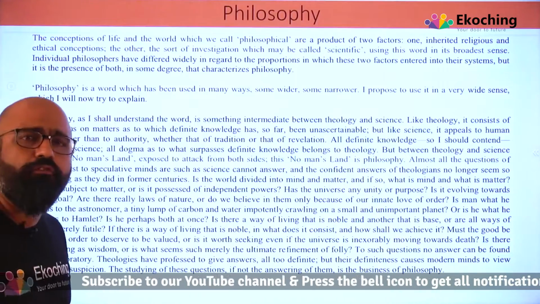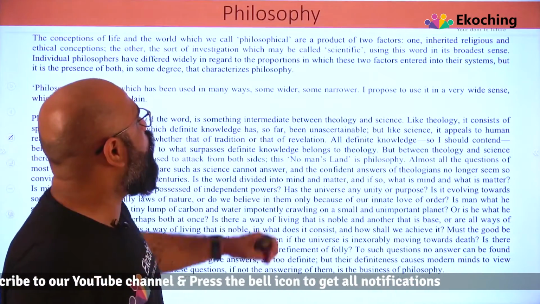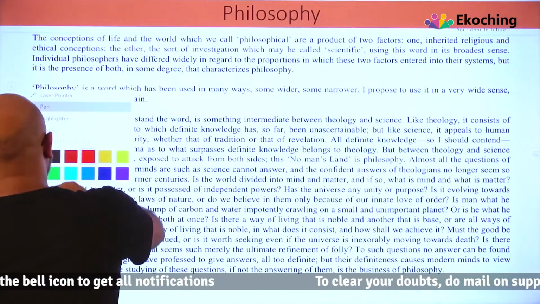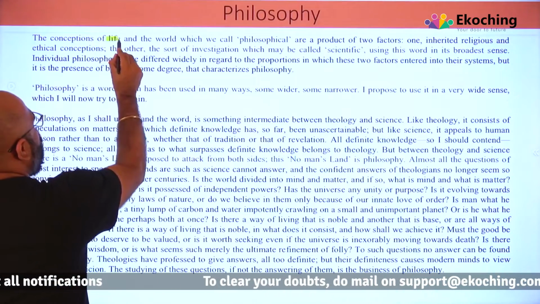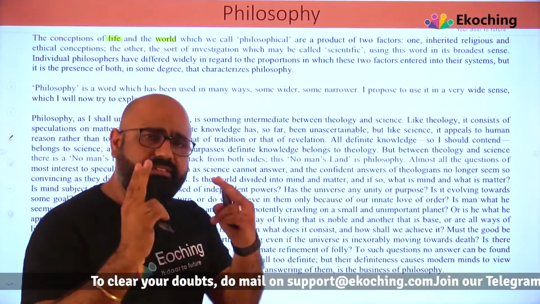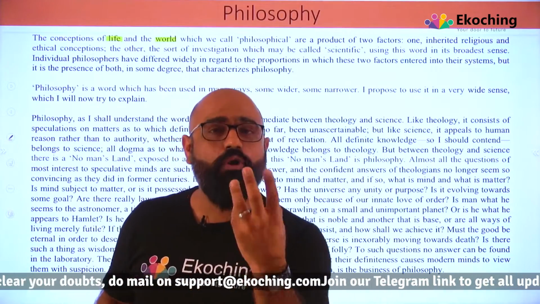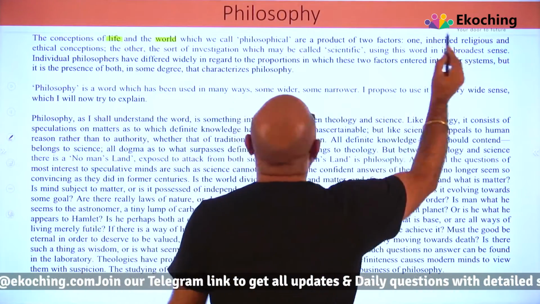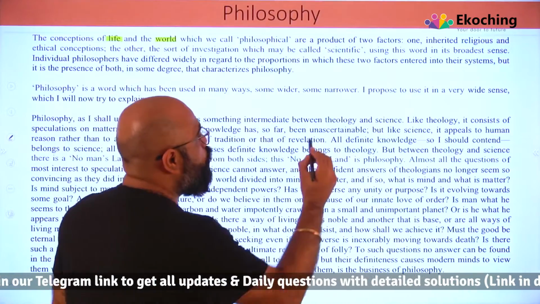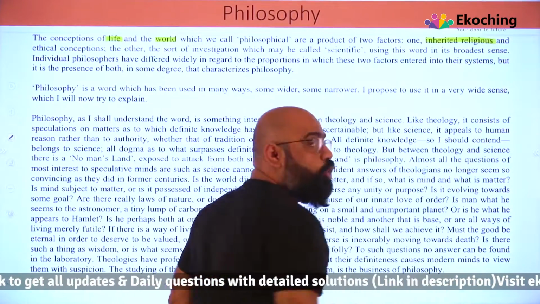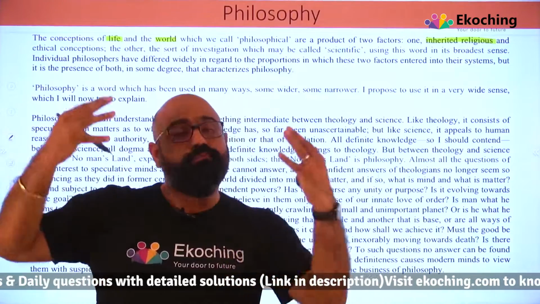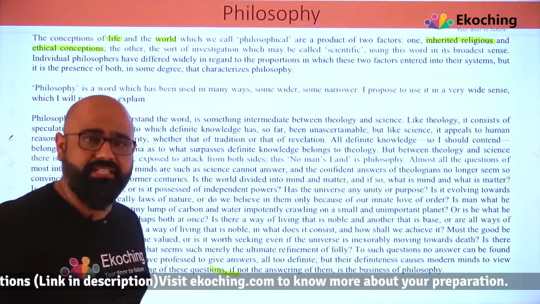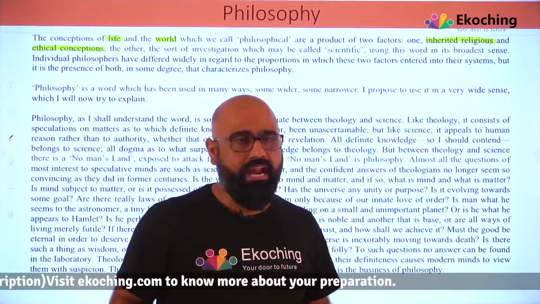The conception of life and the world, which we call philosophical, are a product of 2 factors. So they are talking about 2 things here: the conception of life and the world. So what we think about life and the world is related to 2 factors. 1, inherited religious and ethical conception. So inherited means what we have inherited, what we have taken from older people, which is perhaps based on religious and ethical conception, what is right and what is wrong, right?